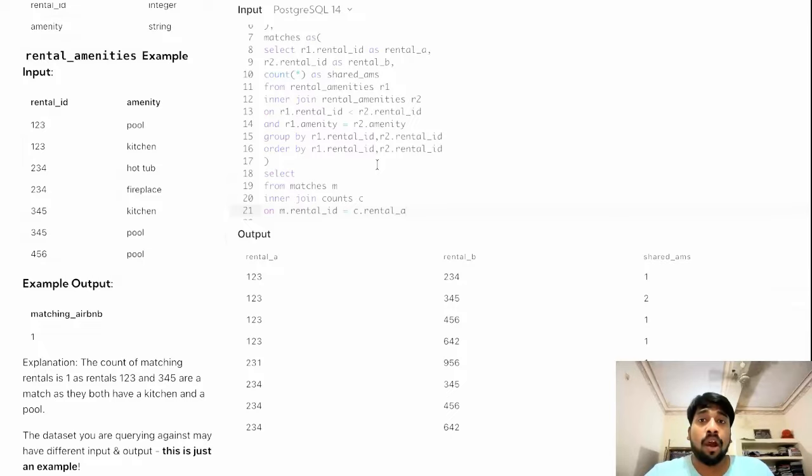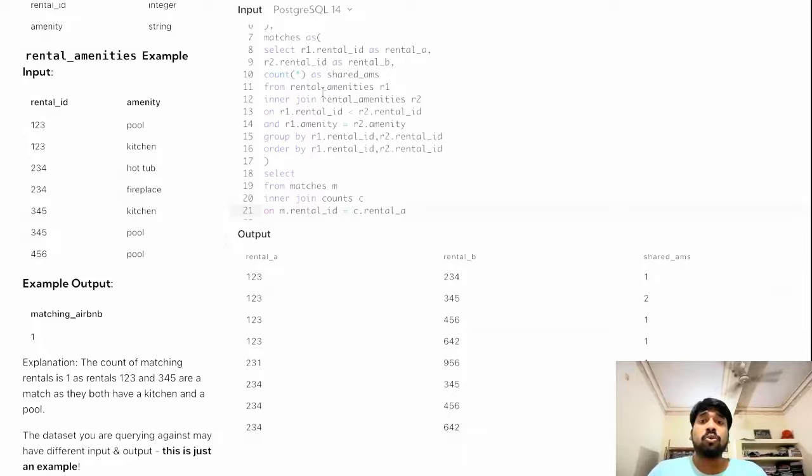Because from the matches table, I will join the counts CTE two times. Since we have only one column of rental ID here, for the first join, the rental ID of the counts CTE will match with the rental A column from the matches CTE, and for the second join, again the rental ID column will match with the rental B column from the matches CTE.